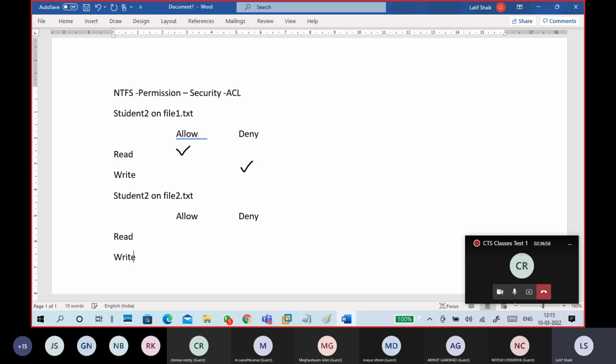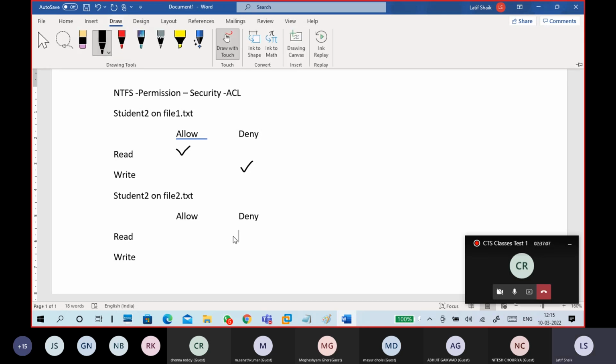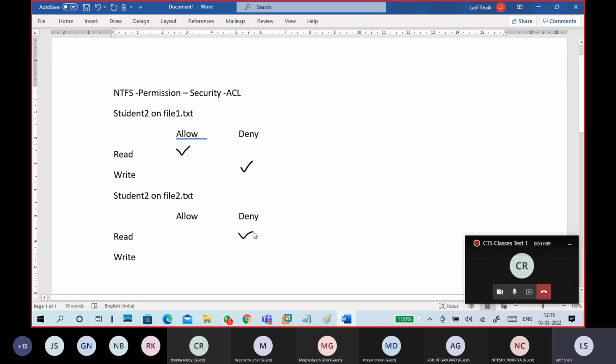Yes, there are a lot of different permissions also. Just for understanding, I am putting it like this. Drawing is very easy. Actually, it should be understood automatically. I am giving read and write deny. It means student 2 cannot read and cannot write. Okay, so that is the thing. I am doing all these things.